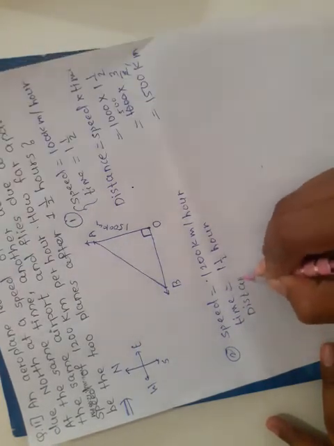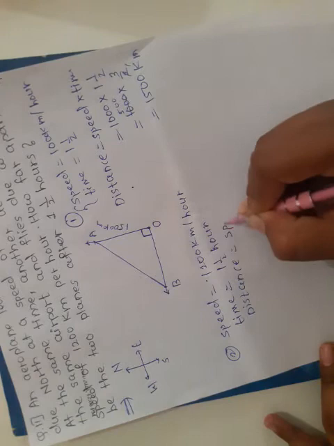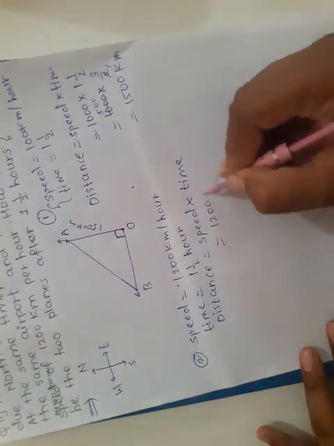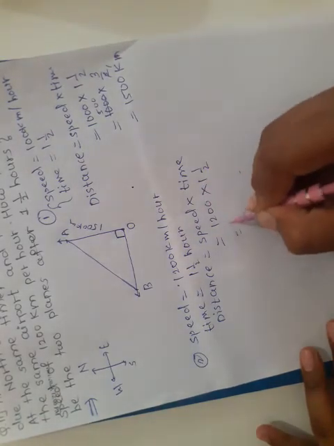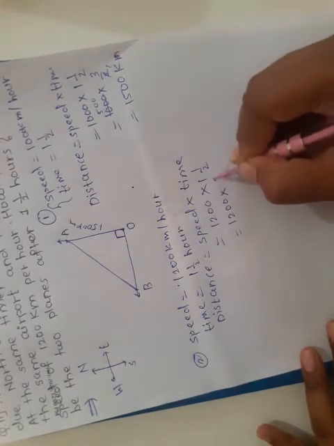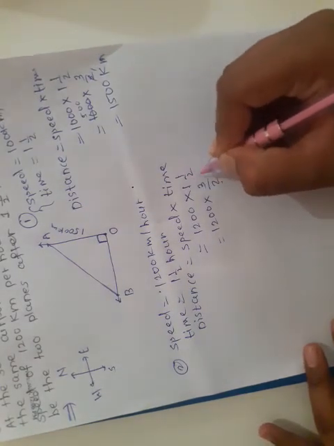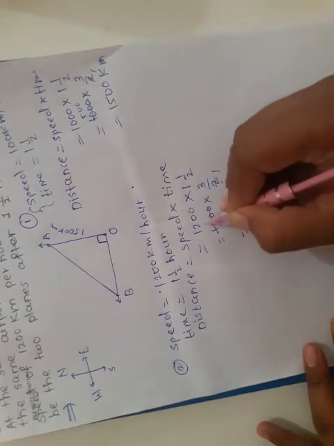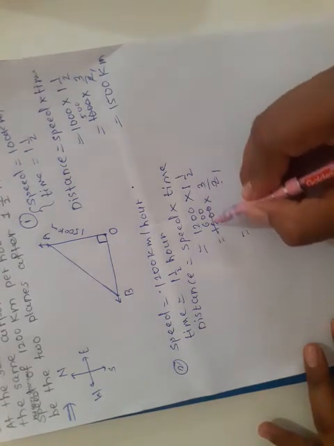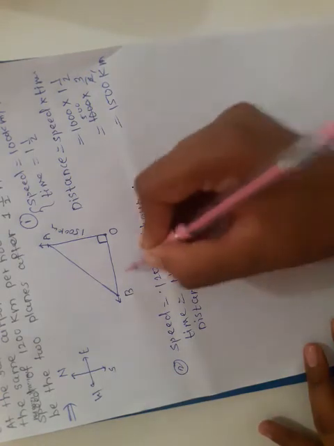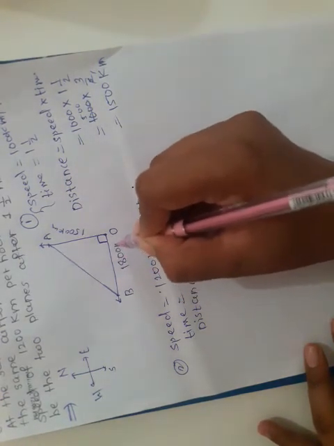So distance is again speed into time, which is 1200 kilometer per hour into 1.5 hour, that is 1200 into 3 by 2. 2 1s are 2, 2 6s are 12, 0, 0, 6 3s are 18, so 1800 kilometer. And this BO distance is 1800 kilometer.